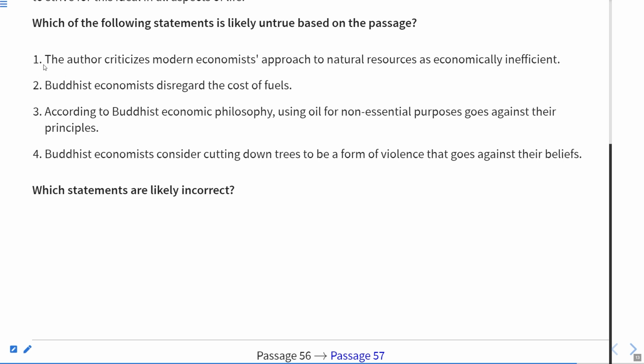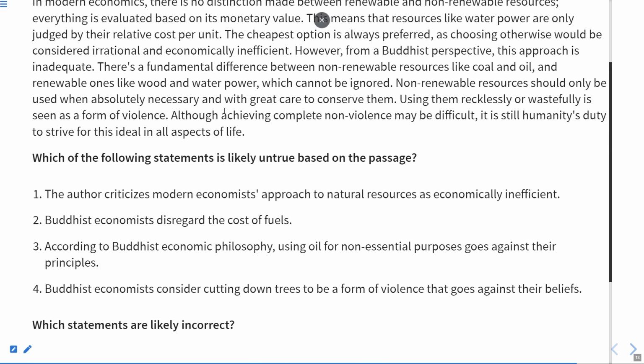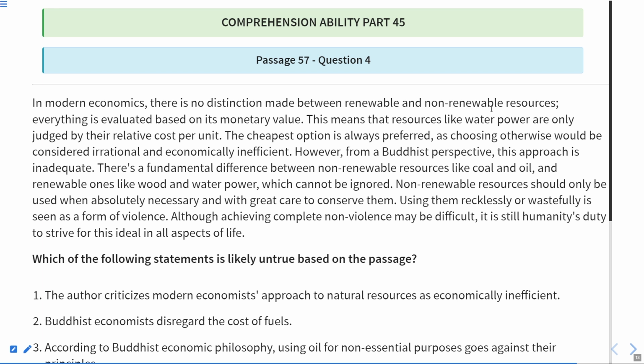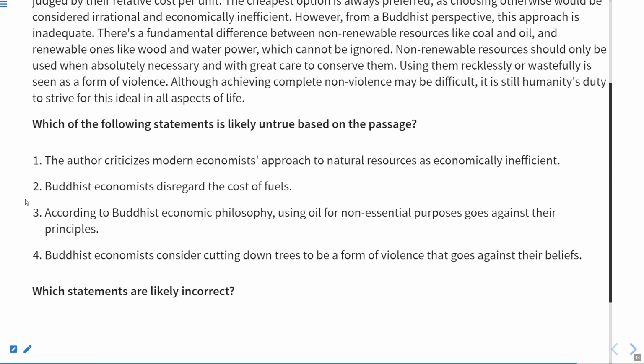So, the author criticizes the modern economist approach to natural resources as economically inefficient. Yes, of course, in the first, we can say that this approach is economically inefficient. Buddhist economists disregard the cost of fuels. According to Buddhist economic philosophy, using oil for non-essential purposes goes against their principles.